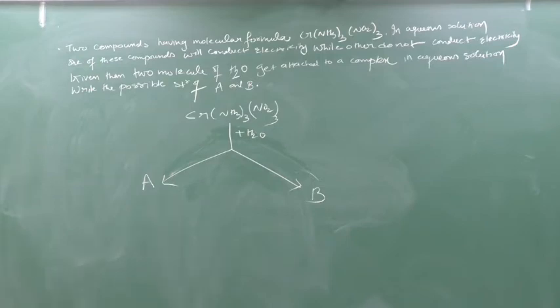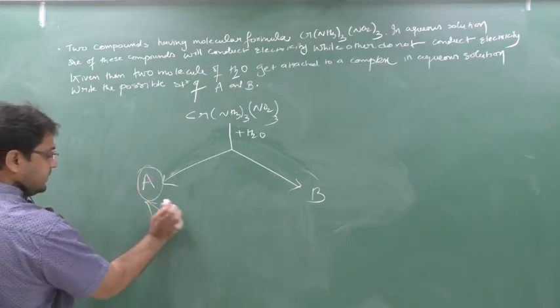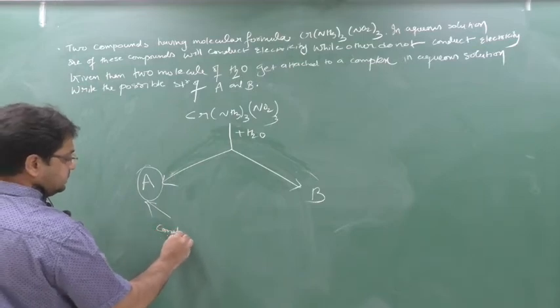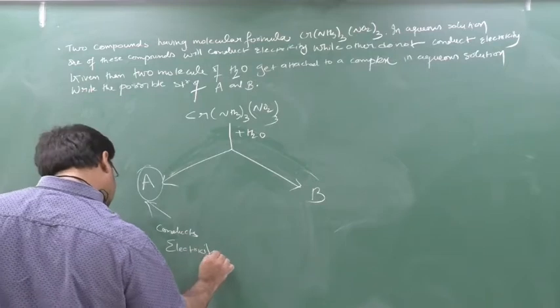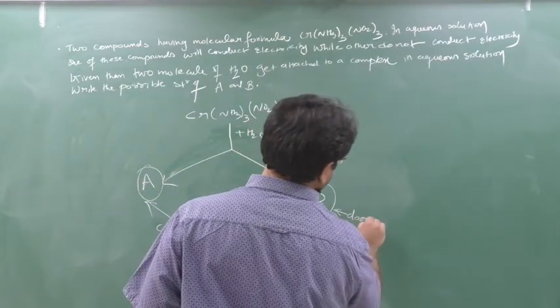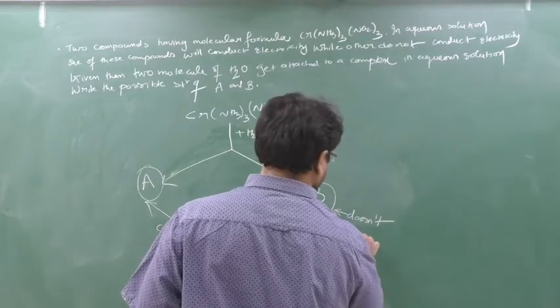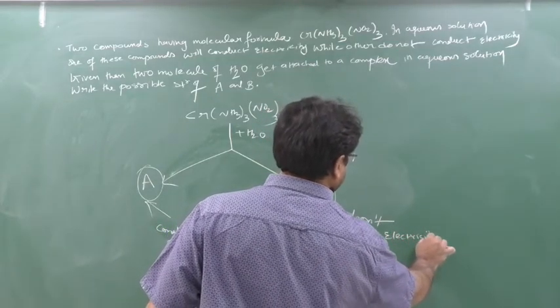One of these compounds will conduct electricity. Suppose A conducts electricity, and B does not conduct electricity.